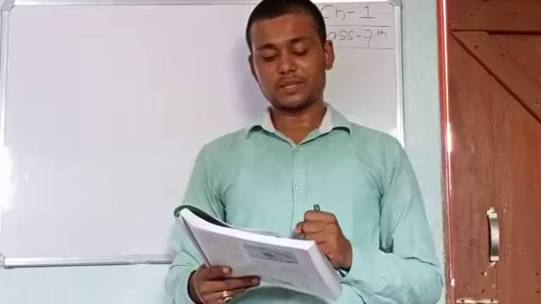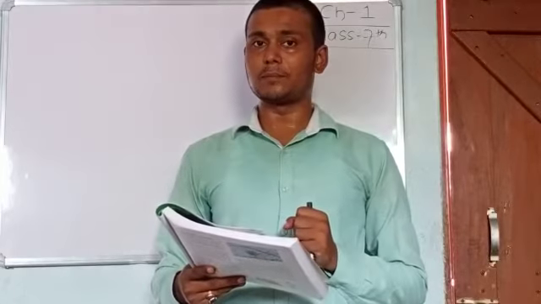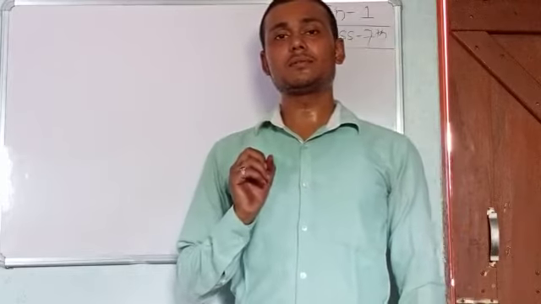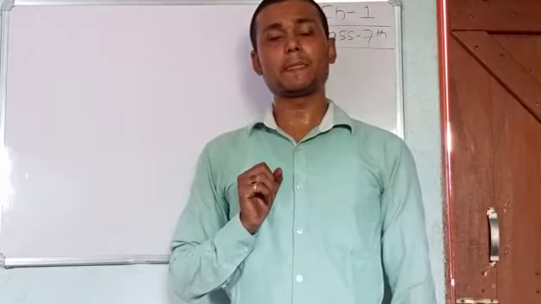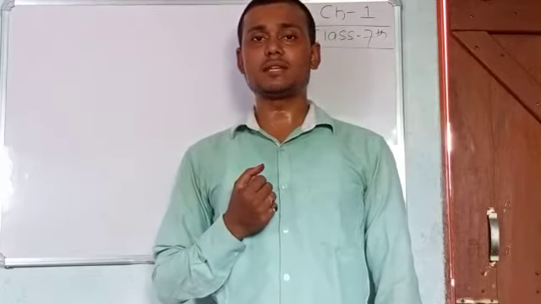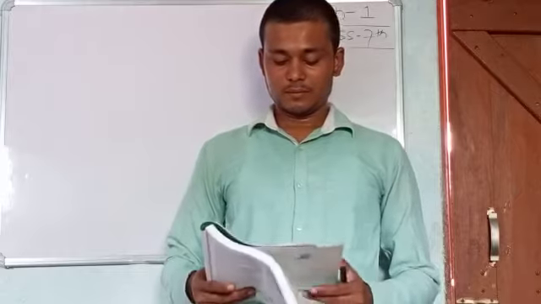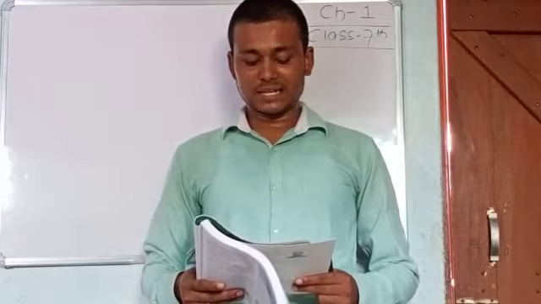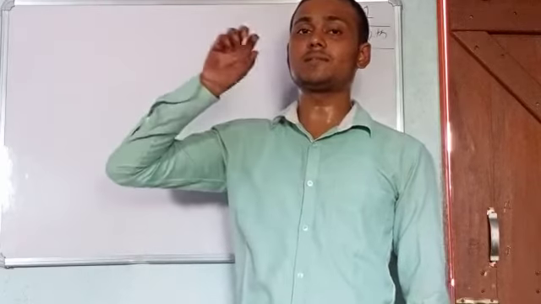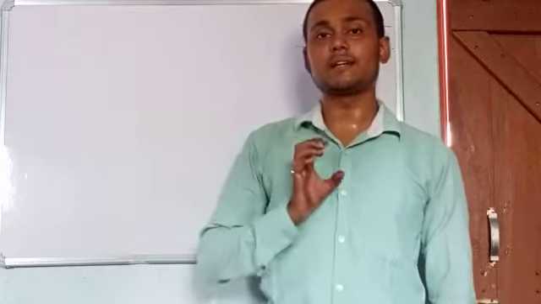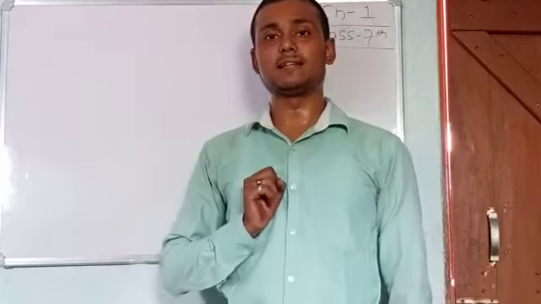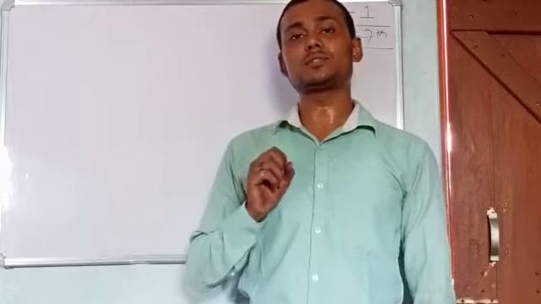Air contains a large amount of nitrogen. We know that air is a mixture of gases in which the maximum concentration is of nitrogen. Plants cannot absorb this atmospheric nitrogen present in our air. Plants do not absorb it directly. Plants take nitrogen in two ways.